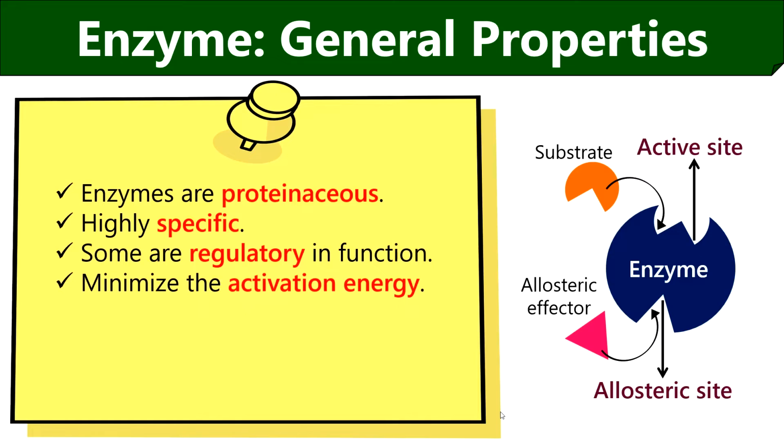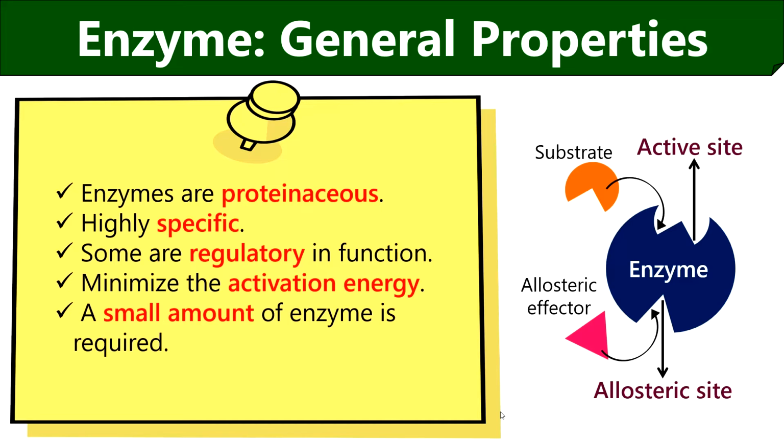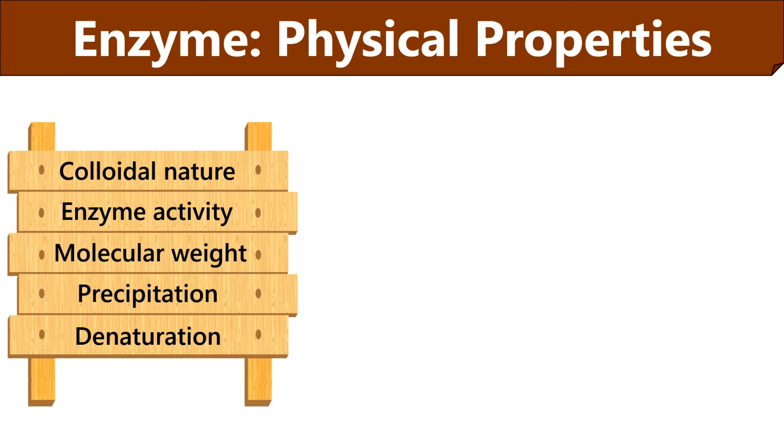Enzymes play a significant role in reducing the activation energy for biochemical reactions. The lower the activation energy for a reaction, the faster is the rate of reaction. Then a small amount of enzyme is needed to catalyze a reaction at a faster rate. An enzyme molecule can convert 1000 substrate molecules per second. Enzymes only participate in the biochemical reaction, which means they are not used up in the reaction and they can be recovered or reused.